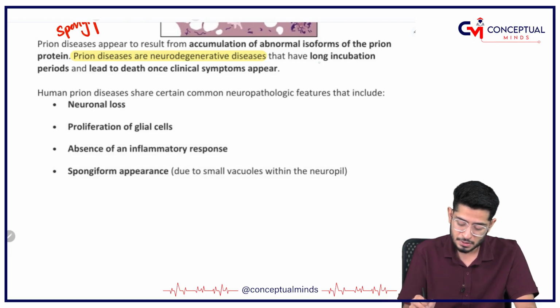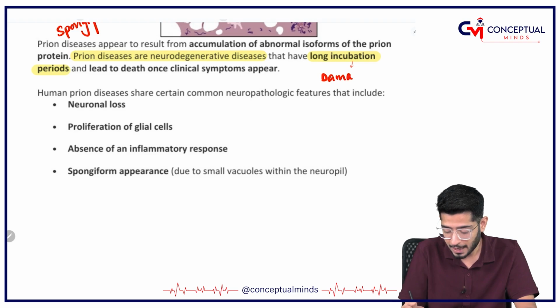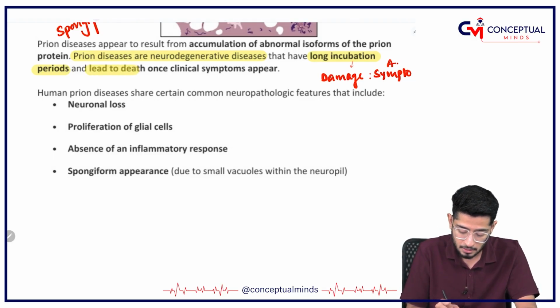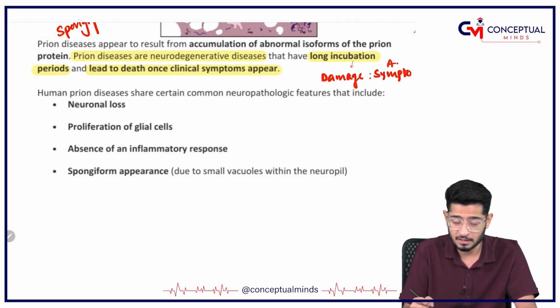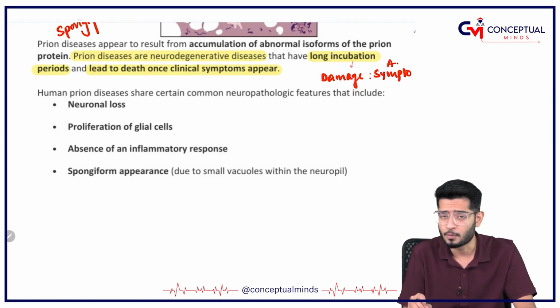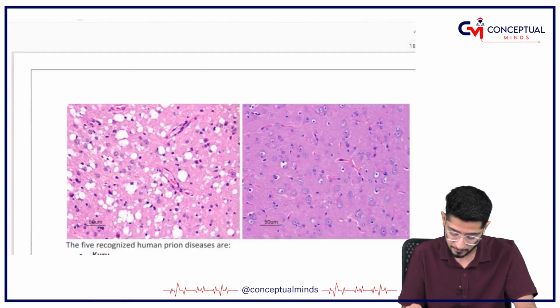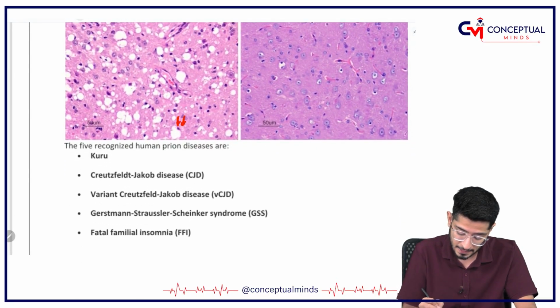Coming on to the further discussion, please understand that the prion diseases are neurodegenerative diseases. So these neurodegenerations have a long incubation period. That means they are going to cause damage for a longer period of time, but the damage will be symptomless, asymptomatic for a long period of time. That is why it leads to death, because once the clinical symptoms appear, the destruction has taken place to a very big extent.